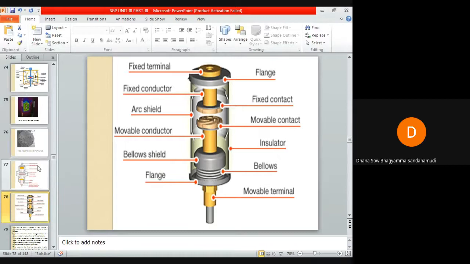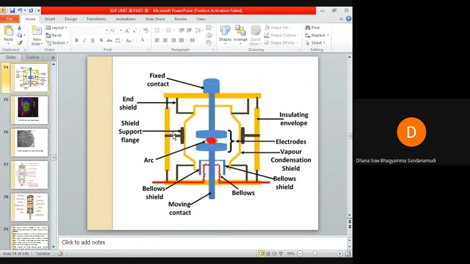When compared to that image, you can see here this is the flange and this is the flange. These two metal flanges are the upper one and the lower one, whereas in the other diagram they are provided in the middle.